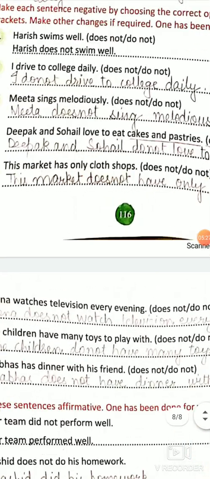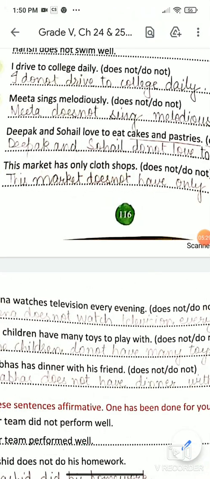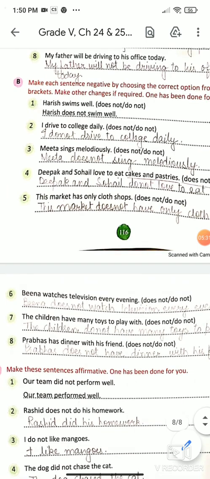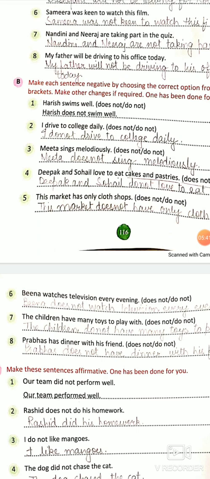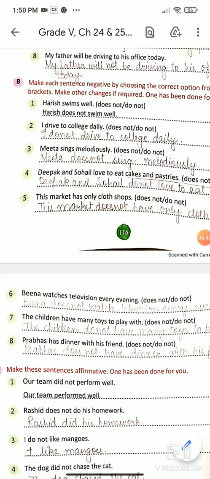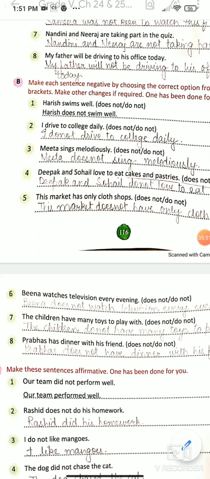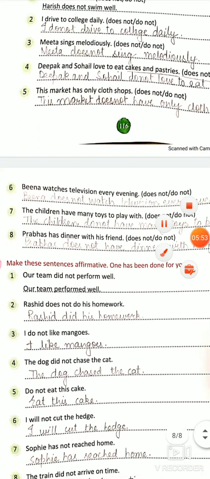I drive to college daily. With I we use do. I do not drive to college daily. Meeta sings melodiously. With Meeta, does not will come, and then sings will change into sing. Same, Deepak and Sohail is plural, so do not will come. This market has only cloth shops. This market does not have, has will change into have, only cloth shops. Same way, these are.